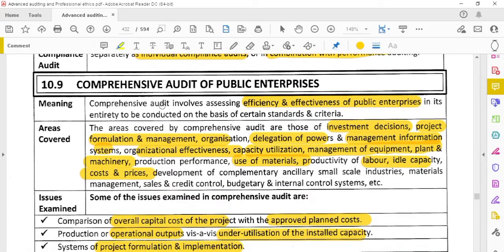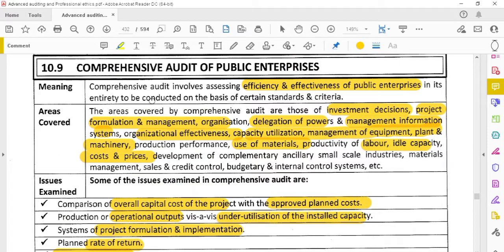Okay, comprehensive audit of the public enterprises. What is meant by comprehensive audit? Comprehensive audit is where we are checking the efficiency and effectiveness of the public enterprises. Efficiency means the minimum input, maximum output has been taken. Effectiveness means, if there are many opportunities, whether they have selected the proper, correct opportunity or not, whether the decision has been taken effectively or not, at a minimum resource. So they have to achieve in the effective manner, not in the inefficient manner.